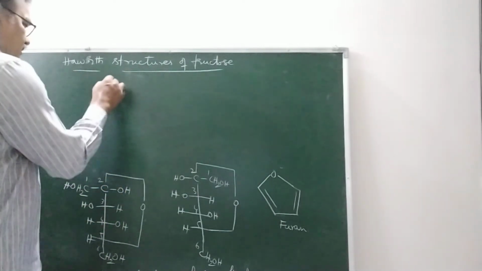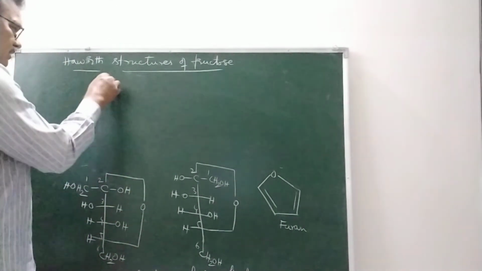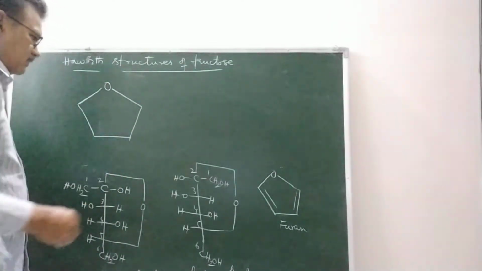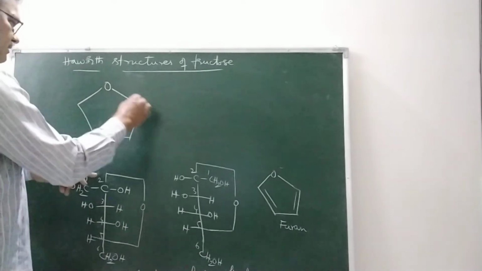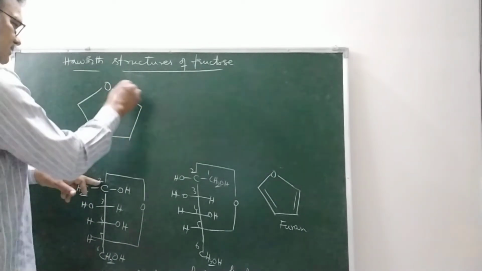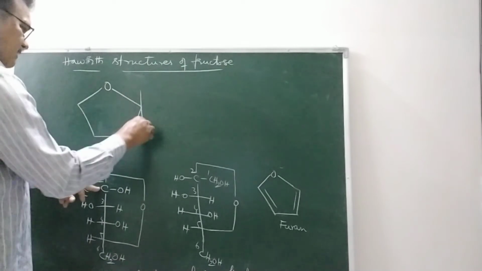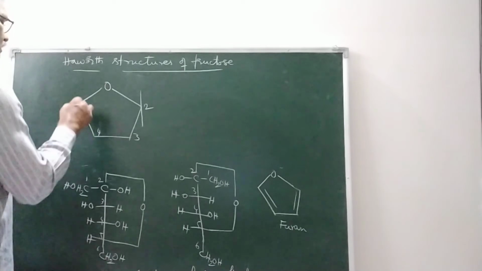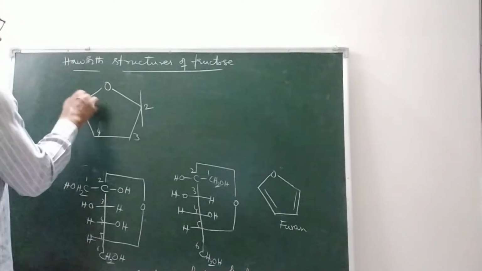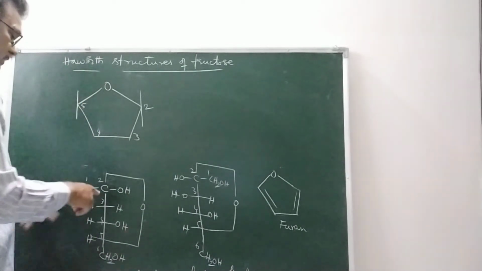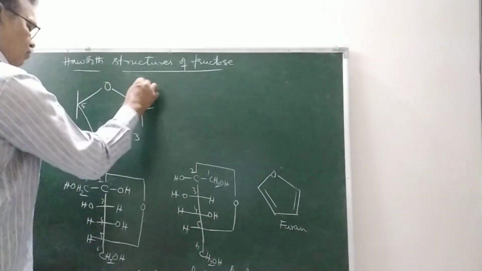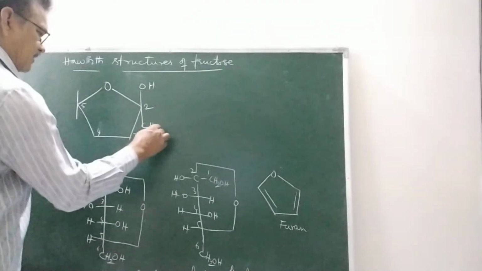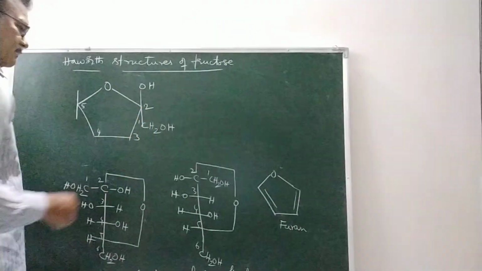Say this is the oxygen, at the second carbon. So this is the second carbon, third carbon, fourth carbon, fifth carbon, and sixth carbon. At the second carbon, the OH group is present at right hand side, so we can write it as CH2OH like this.